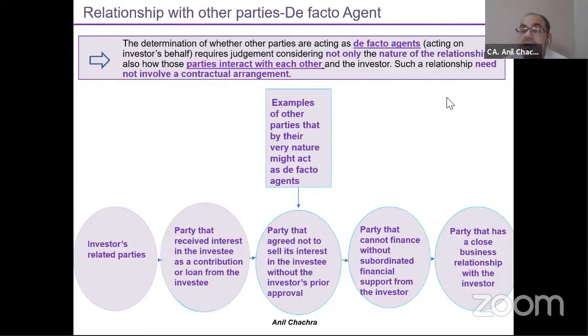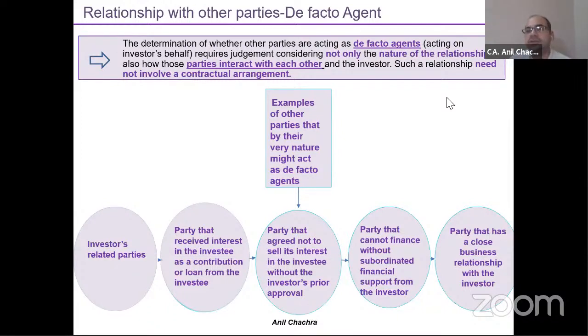So that means it's not direct, it's indirect. The other party can't take decisions, but they will support me in every type of decision that I make at the company level. It is called the de facto agent. So the determination of whether other parties are acting as de facto agents requires judgment, not only from the nature of the relationship, but also how the other parties are interacting with each other. Means the parties should be at a closer level. A close relationship should be there. Only and only in that case can I justify that, okay, this person is working on my behalf, and this is called the de facto agent, right?